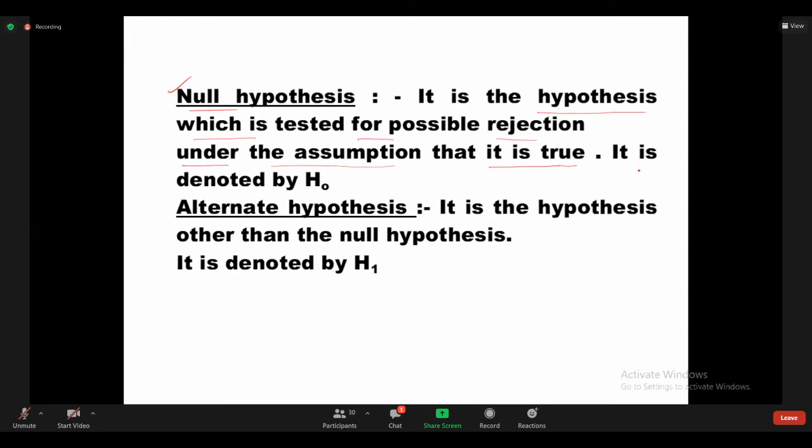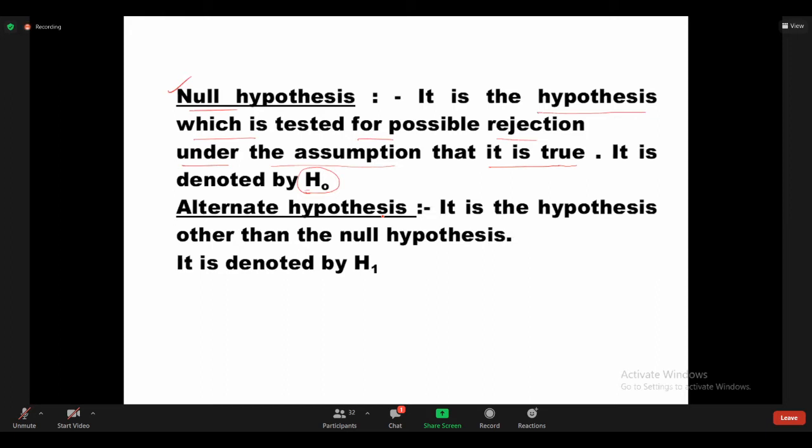It is denoted by H naught. Today's class is very, very important, so all of you listen carefully. If you understand this, you can easily do the problems. From this topic, you can definitely get one LAQ question.